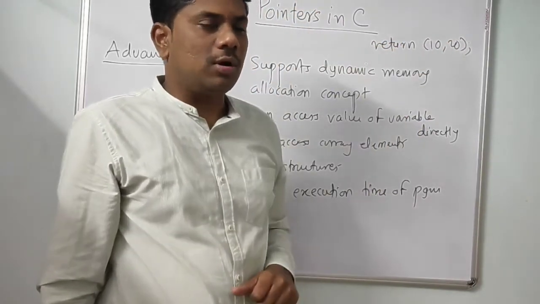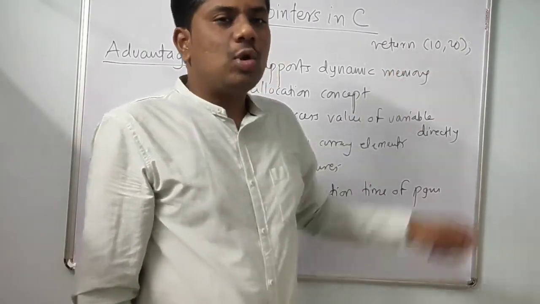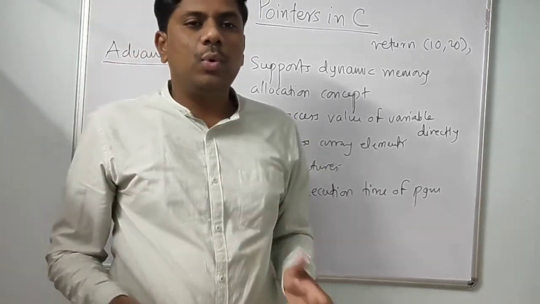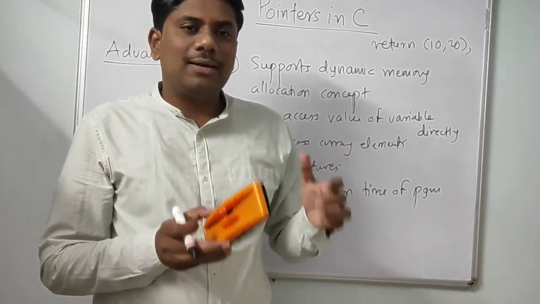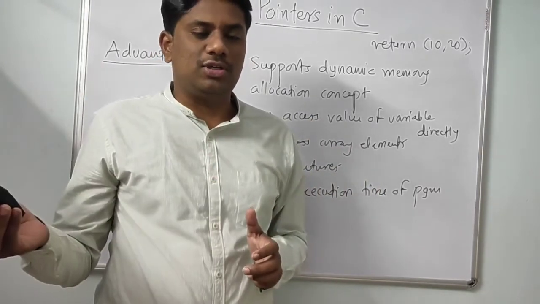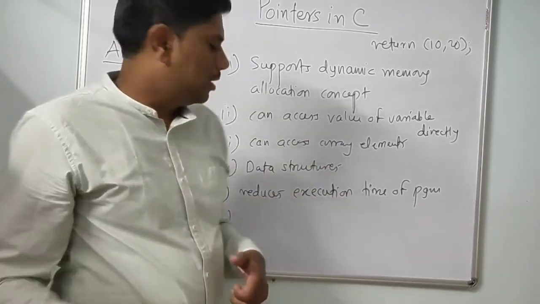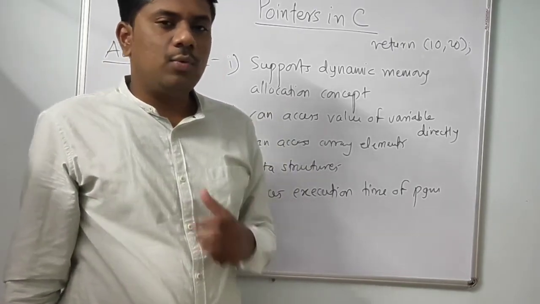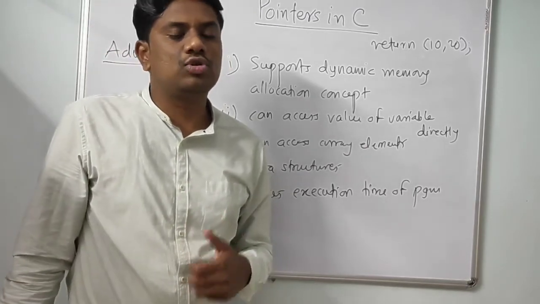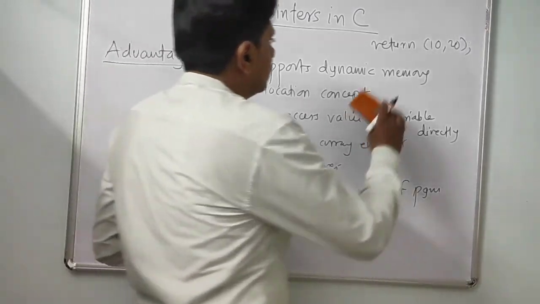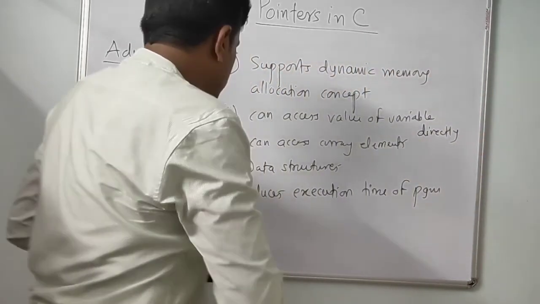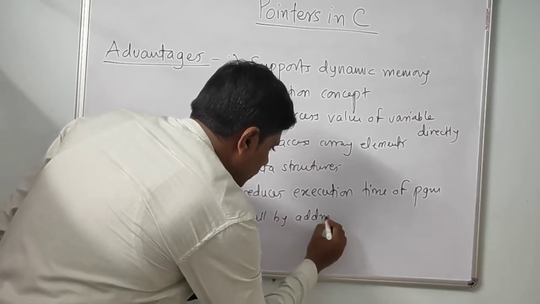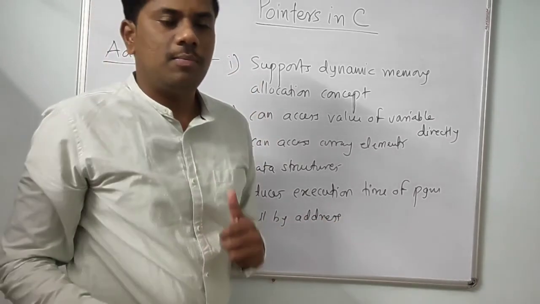So in C it is not possible to return multiple values at a time, but by using pointer one function can return multiple values back to another function through which it is called. That concept is called call by address. So by using pointer a function can return multiple values to another function. Remember this. These are a few advantages of pointer concept.